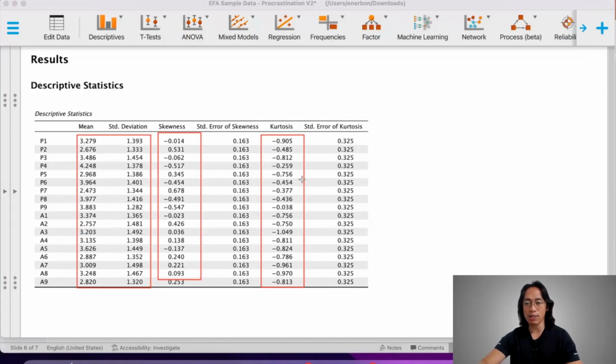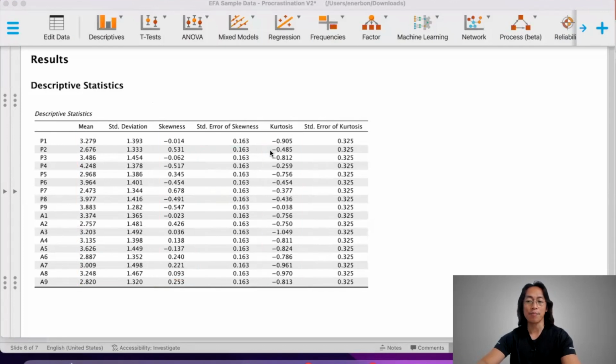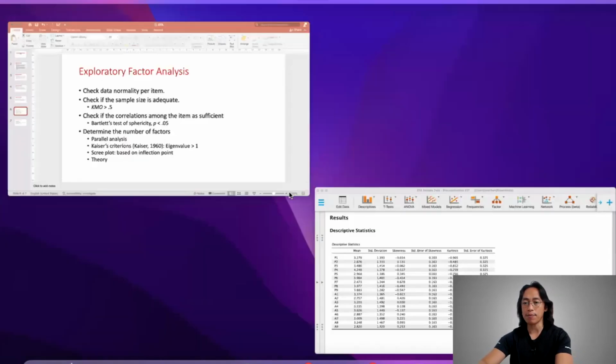So most of these are near 0, so we don't have really problems with regard to the normality of the data. That is good. Now, what happens if there are items that are not normal? Perhaps we can consider eliminating those items. If the skewness exceeds 2 and if the kurtosis exceeds 8, then that really is kind of a big problem. So we can consider eliminating those items.